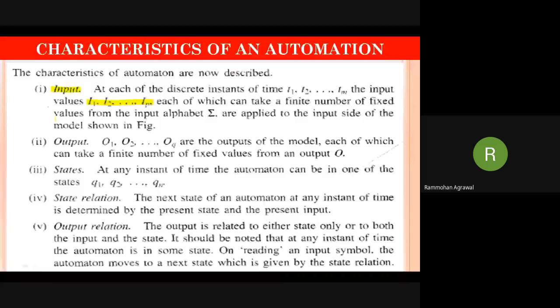If any type of mistake or any type of error is made while giving an input to the machine, it will not react as per user expectations. So the user has to be very, very careful. So the first characteristic is the input characteristic.